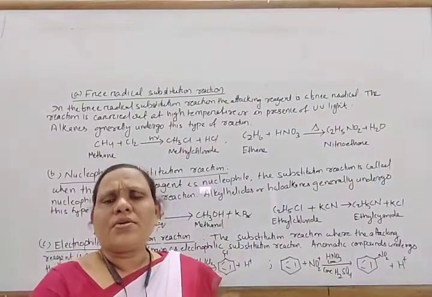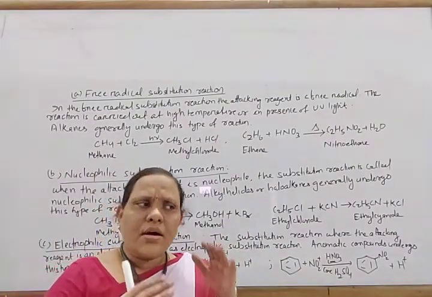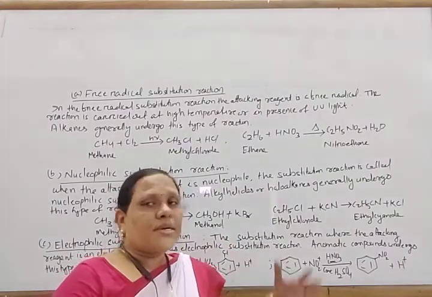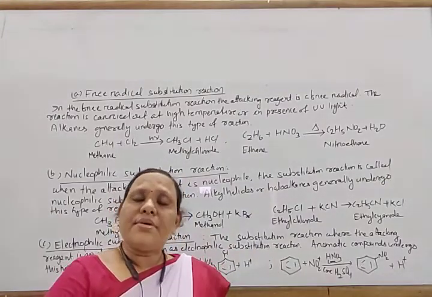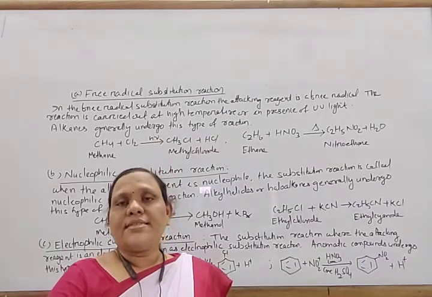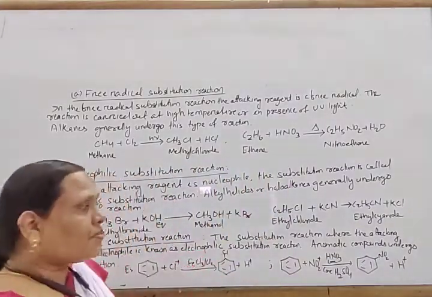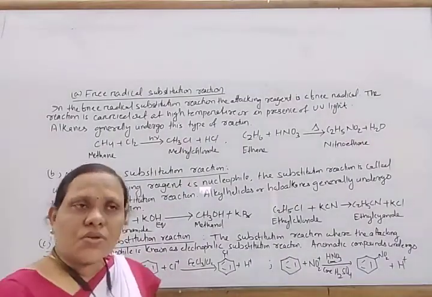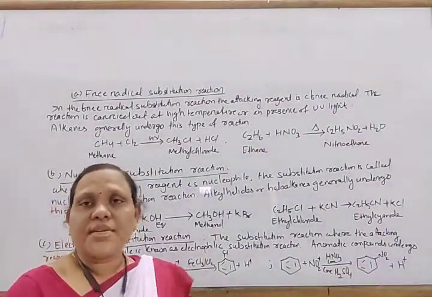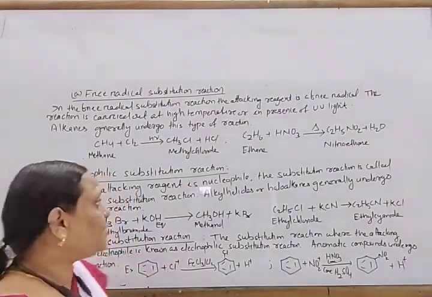Whether it is nitration, chlorination or bromination, the reactions of alkanes are generally of free radical mechanism. Preparation of alkanes also occurs through a free radical mechanism.